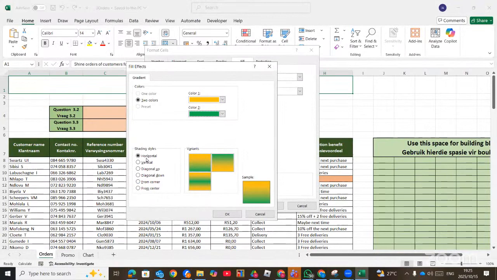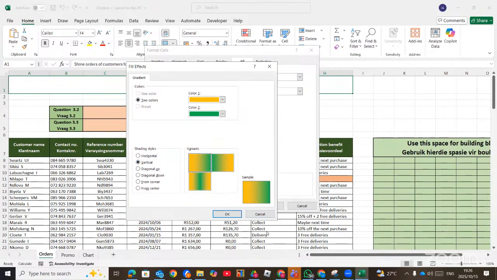So you see here we have the horizontal, vertical from left to right. You can choose the vertical one, this one, orange on the left. I think this is the right one, the vertical. It is not diagonal up and it's not diagonal down. So it's the vertical one that you must choose. And it's not horizontal. Horizontal will be up and down. So it should be vertical, that's from left.